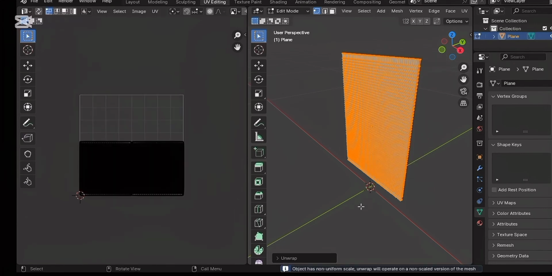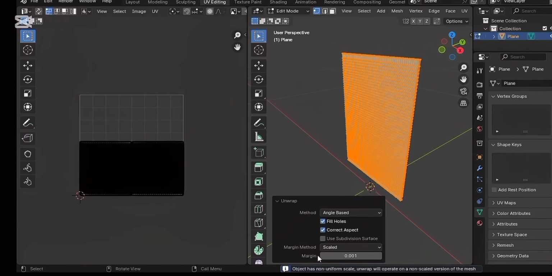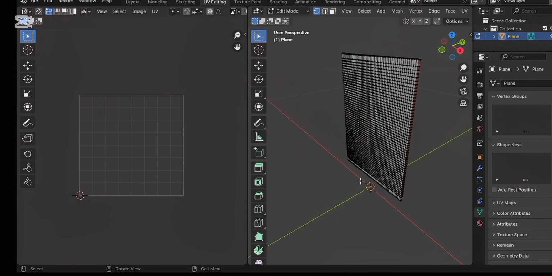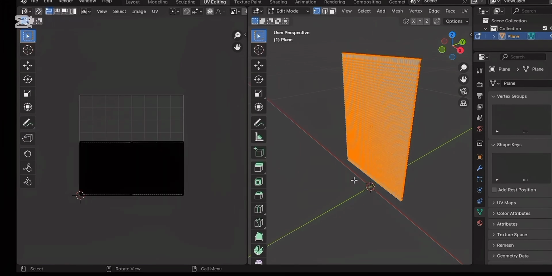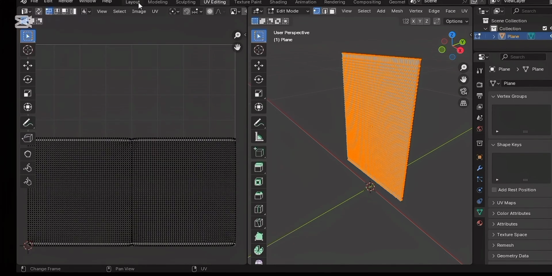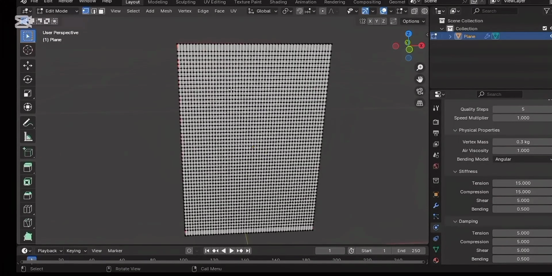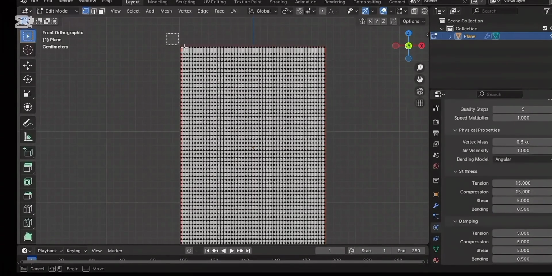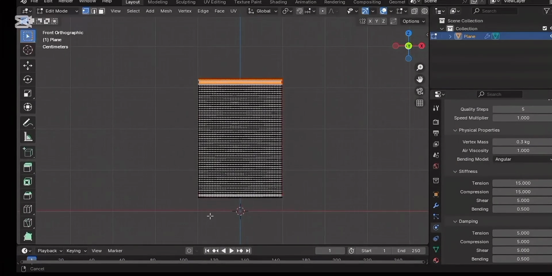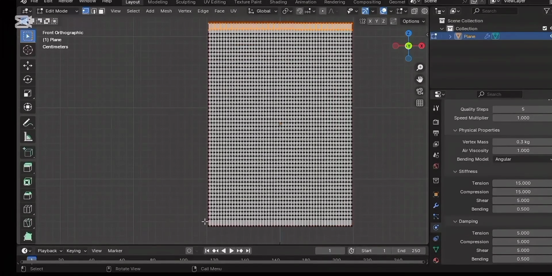Go down and select angle based. You see angle based, click on angle based. As you can see. Let's go back to the layout editor. Now let's assign a data property. Select the first two top vertices. Do the same at the bottom, as you can see what I'm doing at the bottom.